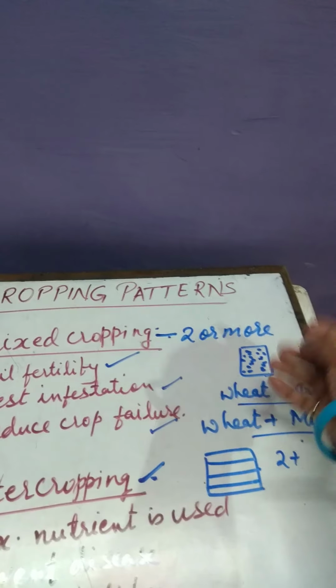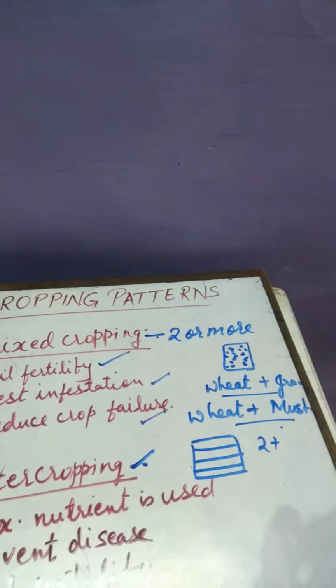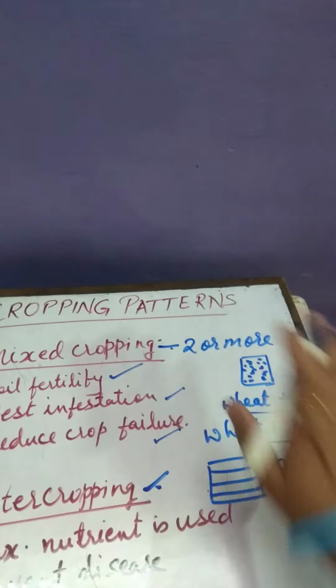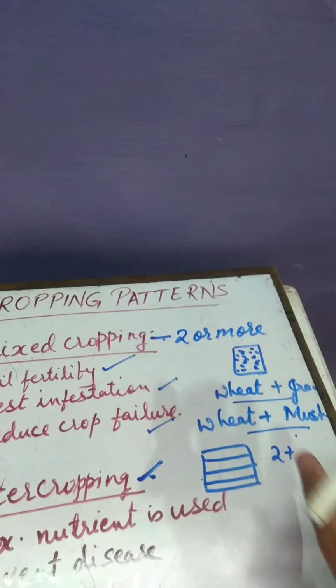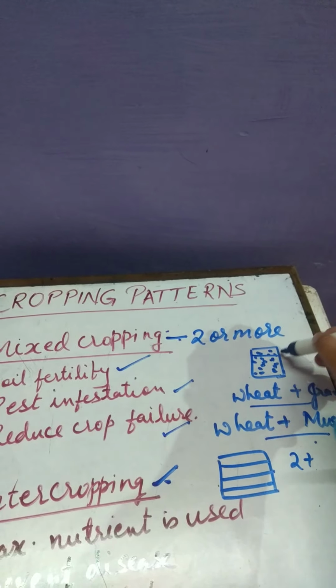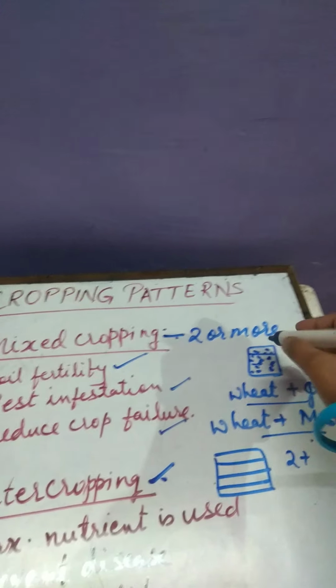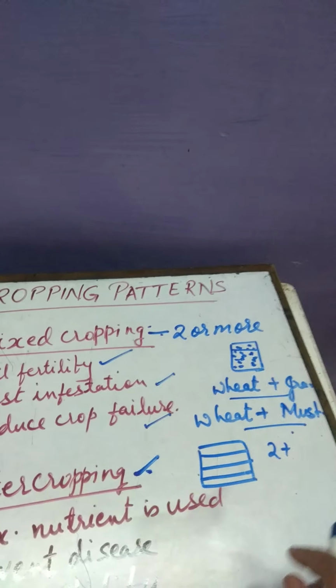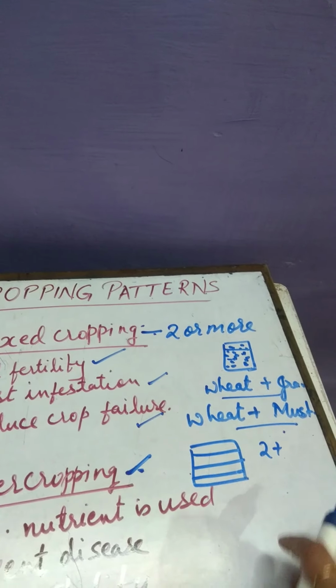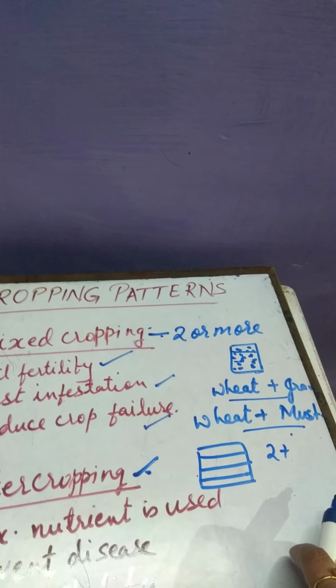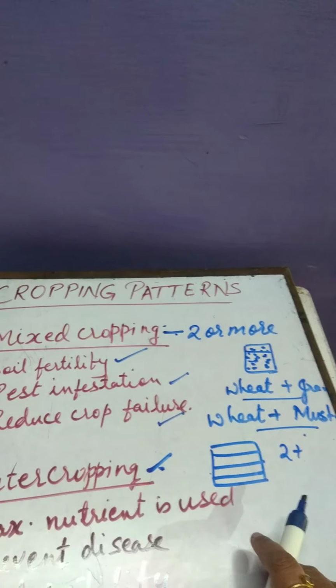In mixed cropping there is no pattern; collectively I have just mixed all the seeds and sown them in the field. Clear? I have not grown one line of wheat, then gram. No, there is no pattern.